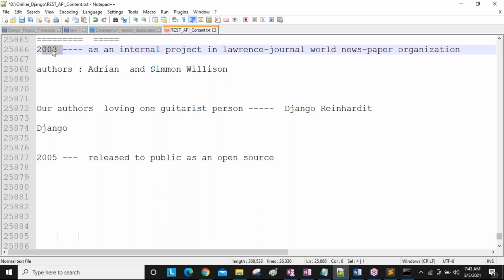Using this one, they got a lot of benefits. That's why Adrian and Simon Willison decided that if anybody develops their own application using our Django file, they are also going to get popularity and a lot of benefits. Like that they decided, and they released it in 2005 to the public as open source.